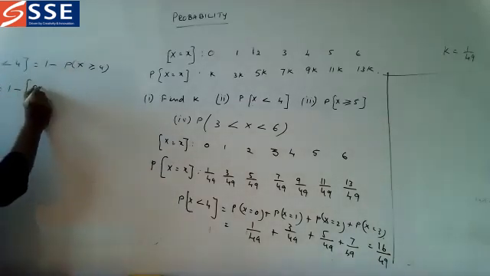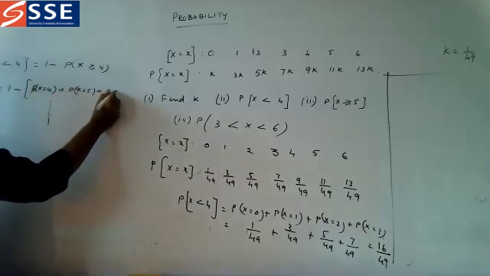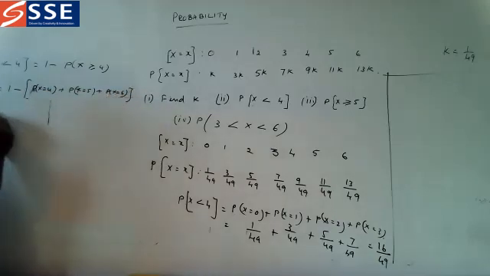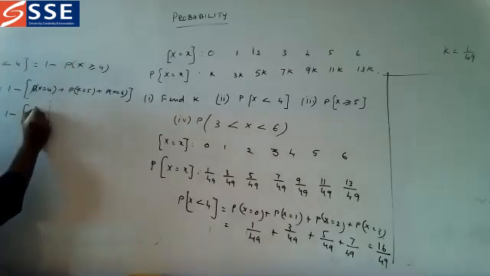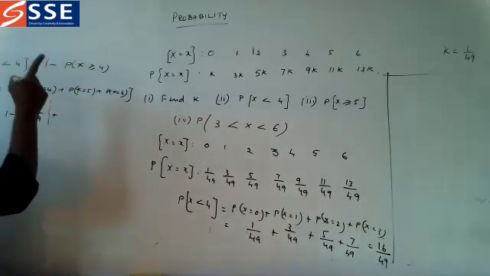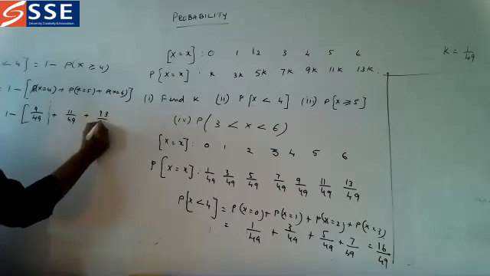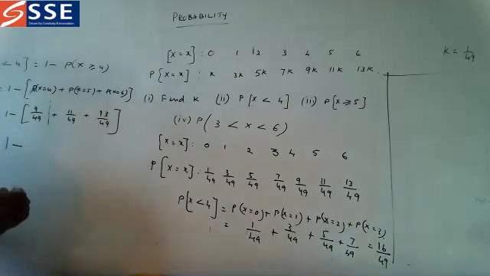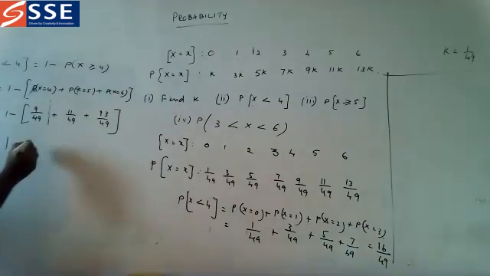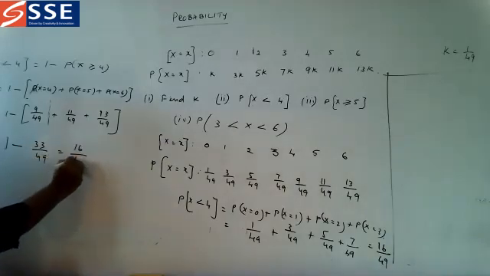So P of x equals 4 plus P of x equals 5 plus P of x equals 6. So you get 1 minus: x equal to 4 is 9 by 49, x equal to 5 is 11 by 49, plus 13 by 49. So now 1 minus, add these three: 20, 33 by 49. Which is equal to 16 by 49.